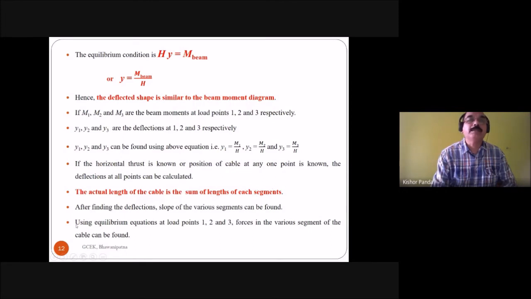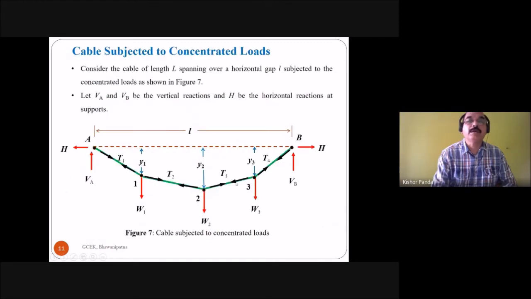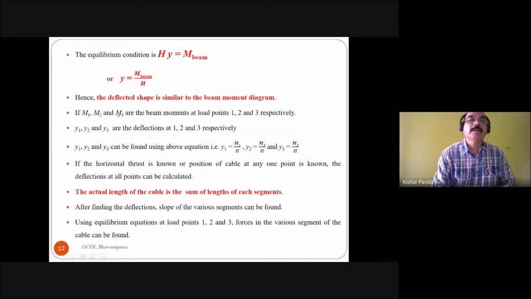Hence the deflected shape is similar to the beam moment diagram. So what is the deflected shape of the cable? It is equal to the beam moment diagram due to the concentrated loading. Due to the concentrated loading, what is the bending moment diagram? The deflected shape is similar to the beam moment diagram.